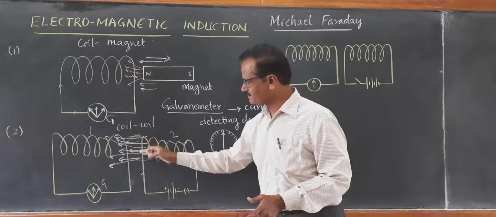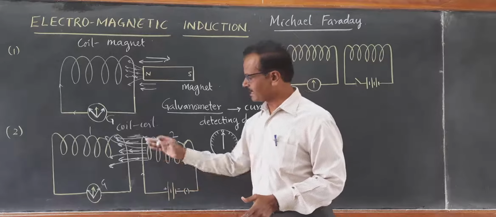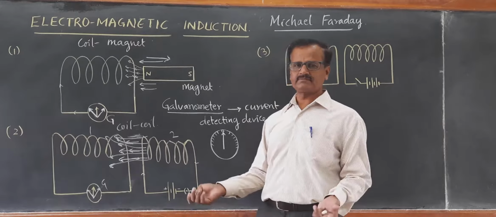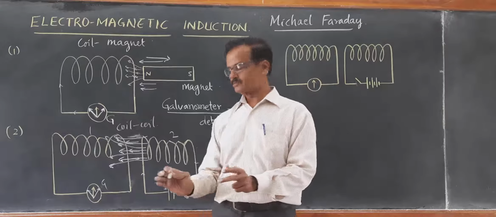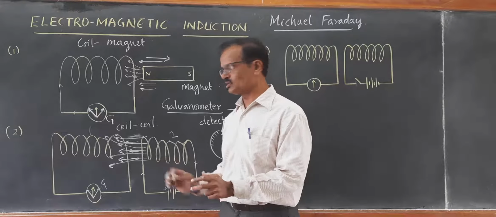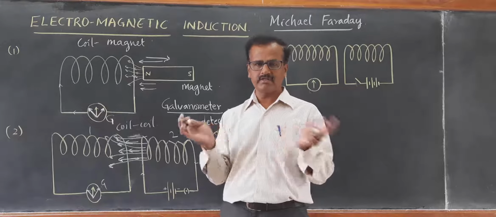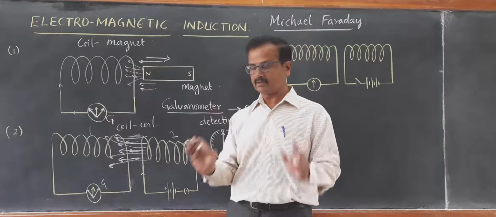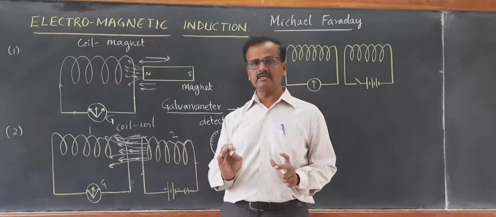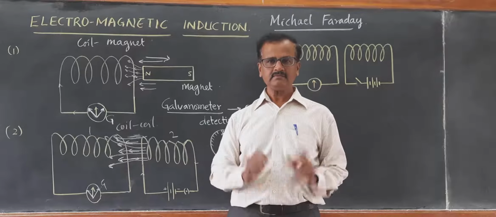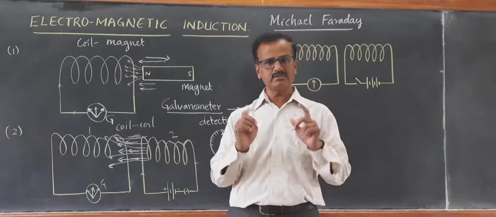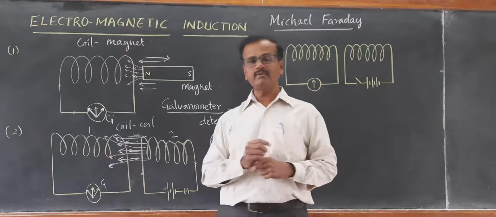So the decrease in the magnetic field lines again induced current in the opposite direction. But when the coil was kept stationary, even when it was kept very close to it, in the vicinity of it, not in contact, please remember, there was no deflection in the galvanometer. It means no current flowed in coil number 1.